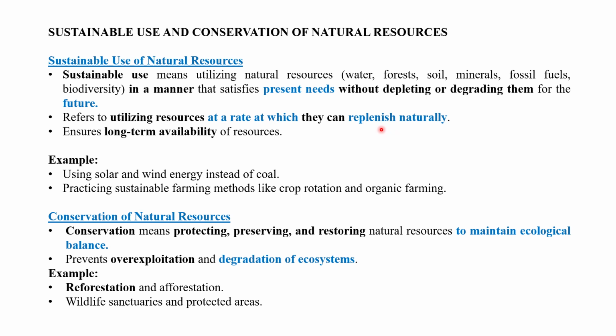It ensures long-term availability of the resources. Examples: solar and wind energy instead of coal, practicing sustainable farming methods like crop rotation and organic farming. This can be considered as sustainable use of natural resources.